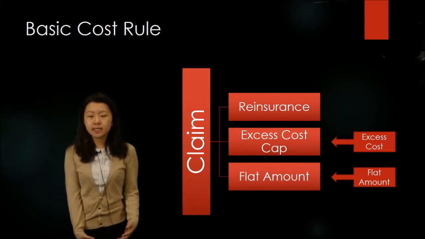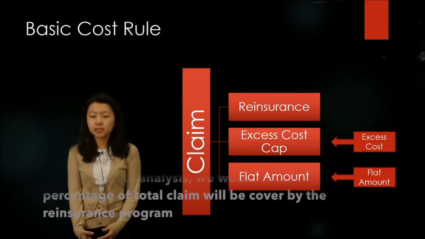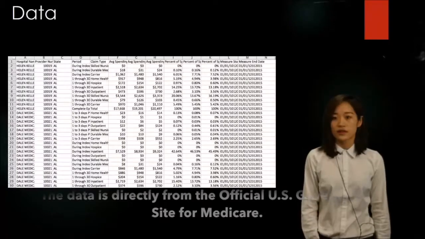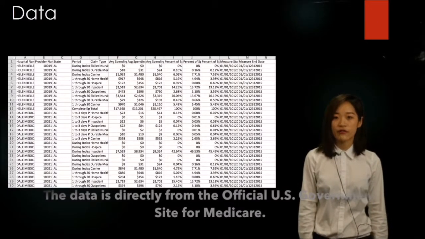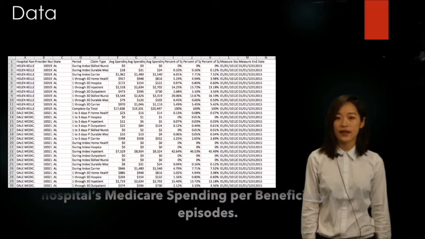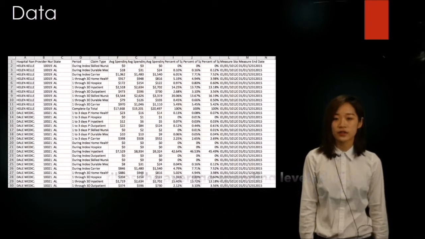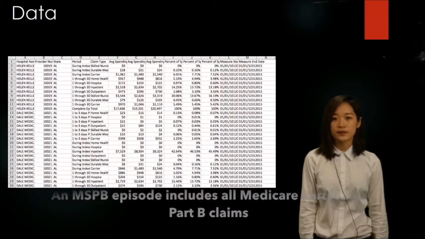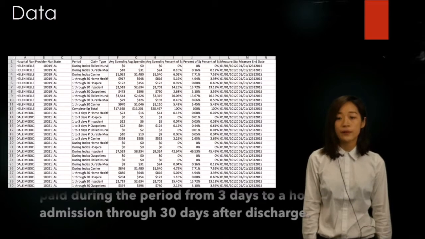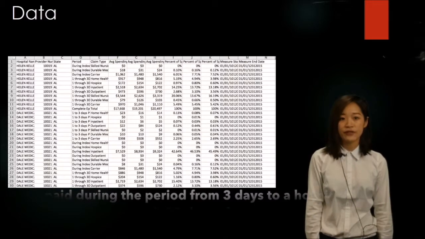As for our data analysis, we would focus on what percentage of total claims would be covered by reinsurance claims. The data is directly from the official U.S. government site for Medicare. It describes the average spending levels during hospitals' Medicare Spending per Beneficiary episodes. An MSPB episode includes all Medicare Part A and Part B claims paid during the period from 3 days prior to hospital admission through 30 days after discharge.